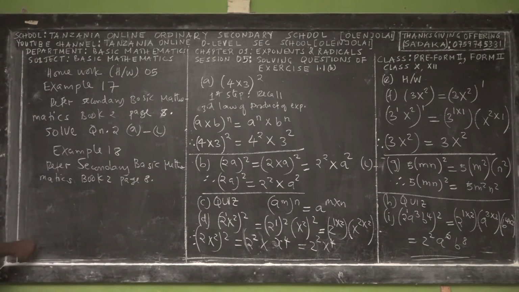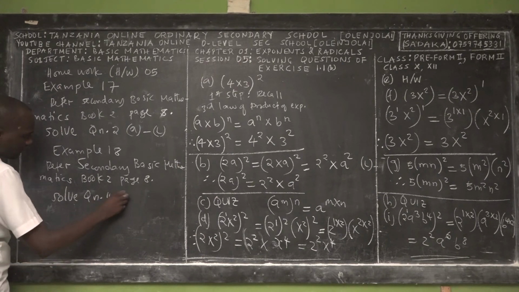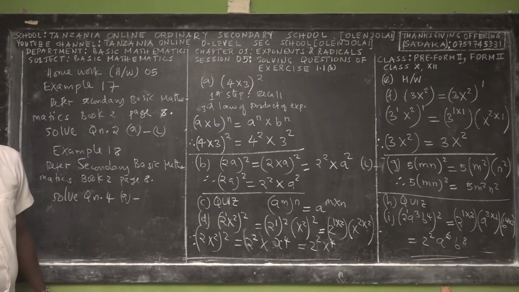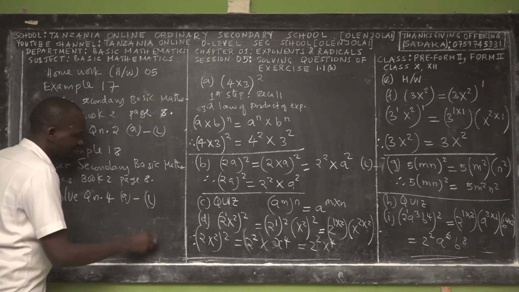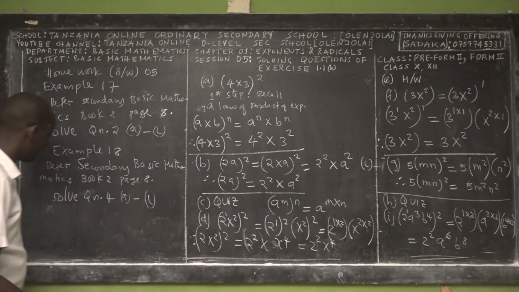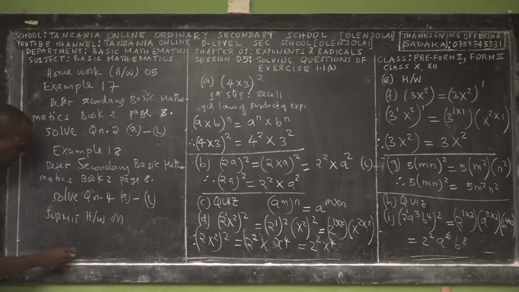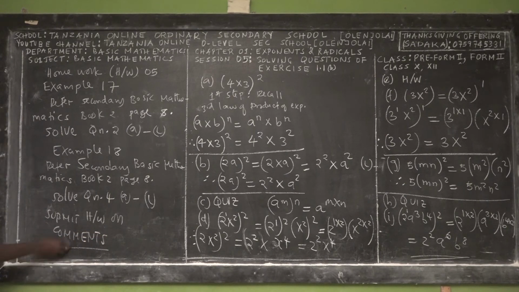Solve it, which also means find. Solve question 4, and question 4 has parts from Roman A to L. Wonderful. Then submit your homework in the comment section. Just look for the place related to comments, then send your homework.